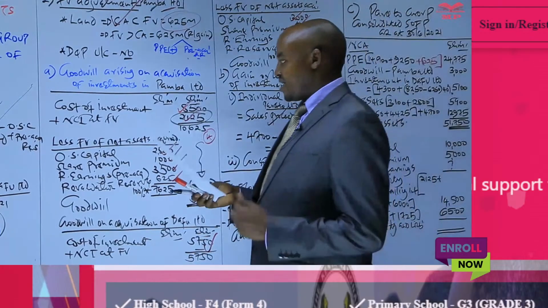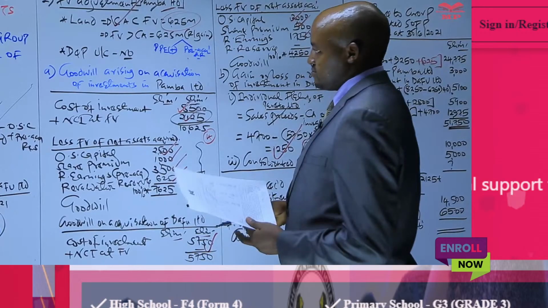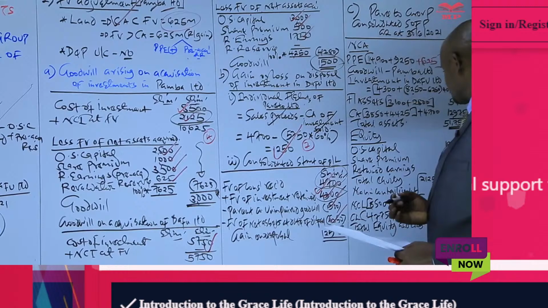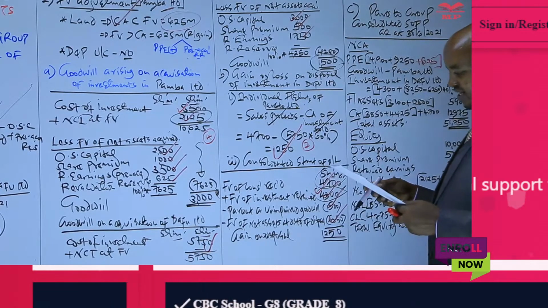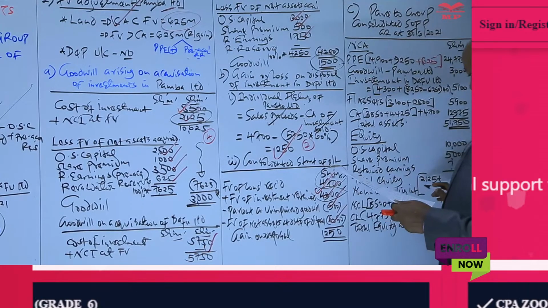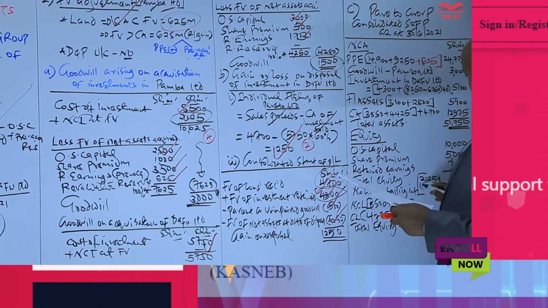The retained earnings of Paba Limited after it was acquired, how do we get that? We take its retained earnings at the end of the year. The retained earnings of Paba at the end of the year in the statement of financial position is 50.